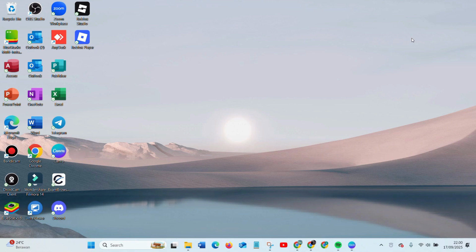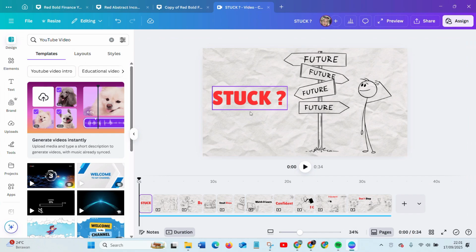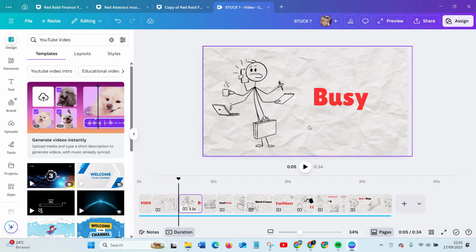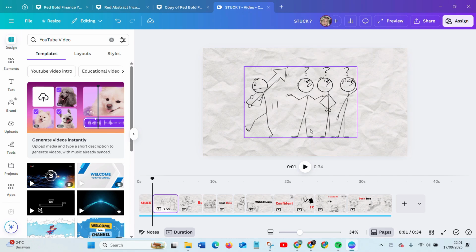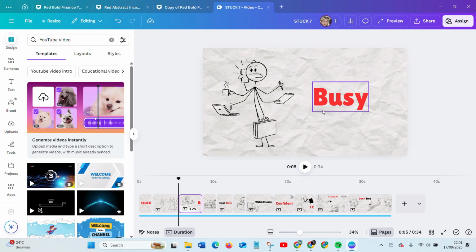So, let's go! Stick figures are a powerful tool for visual storytelling. They simplify complex ideas and make them accessible to a wider audience. With stick figures, you can convey emotions, actions, and narrative effectively. They often resonate with the viewer due to their relatability and simplicity. Whether you are creating educational content, marketing materials, or a personal project, stick figures can enhance your message.